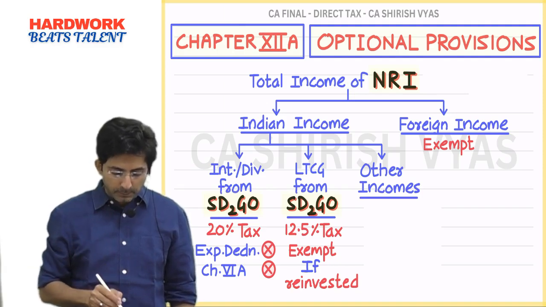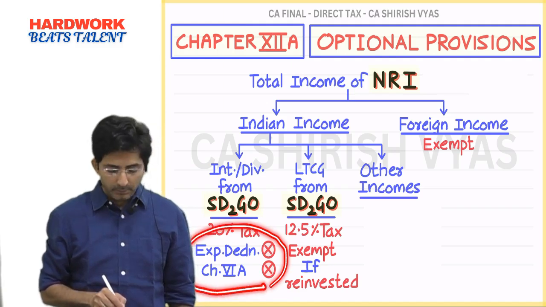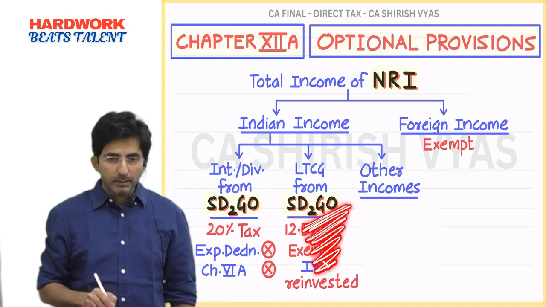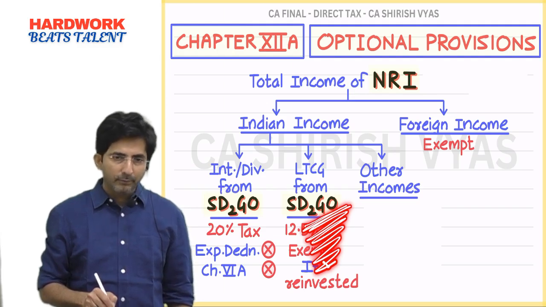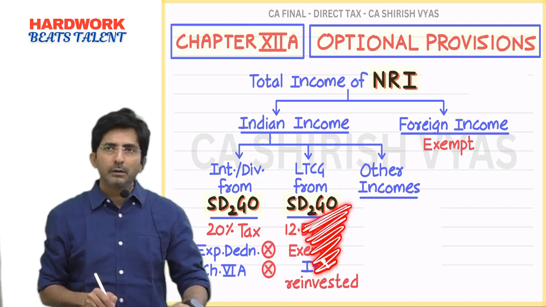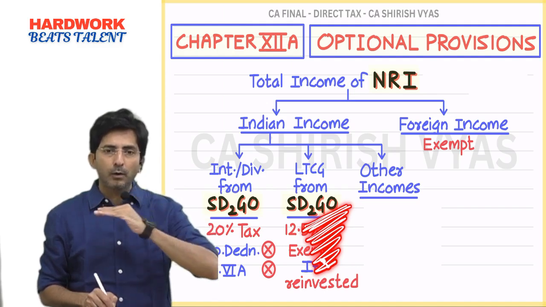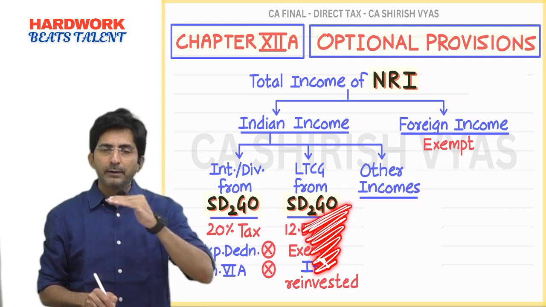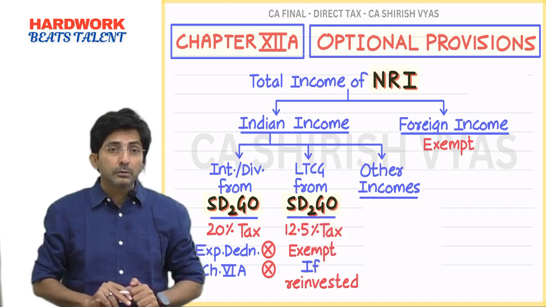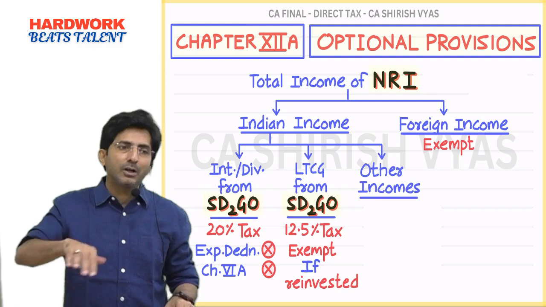See, some student asked me a doubt. So here you said expenditure deduction, Chapter 6A, are not allowed. What about long term capital gain from SARGO? See, for long term capital gain from SARGO, expenditure deduction anyway is not there. Tell me, how do you calculate long term capital gain? Full value consideration, less transfer expense, less cost of acquisition, cost of improvement. All that you can minus. Many students think deduction should not be allowed. See, capital gain is always after cutting the cost.